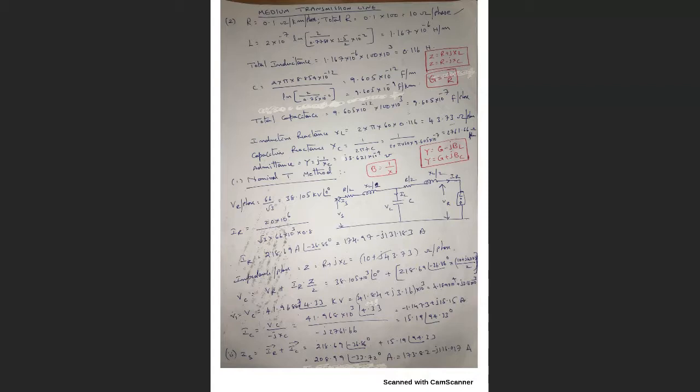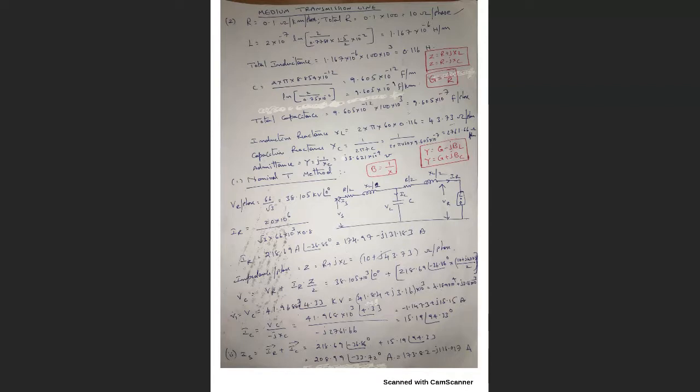In the same way, we will calculate the capacitive reactance. So what will be the capacitive reactance? Xc will be 1 by 2 pi F C. It will be 2761.66 ohm per phase. From this capacitive reactance, we can calculate the admittance. Admittance will be 1 by Xc. So this will be J 3.621 into 10 power minus 4 mho, which is the opposite of ohm. Why? Because this is admittance, or we can say it is Siemens, right?